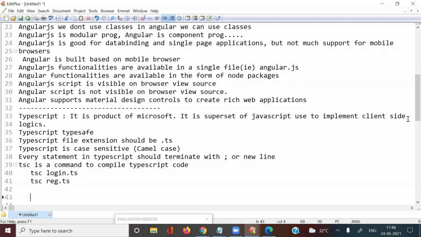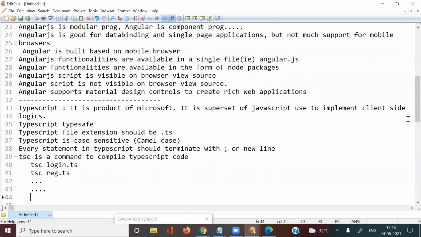Like that, we have different types of files. So every file we can compile by using the TSC command, the TypeScript compiler command. So these are the basic programming points. Now how to install this TypeScript and how to work with this concept, we need to discuss that.